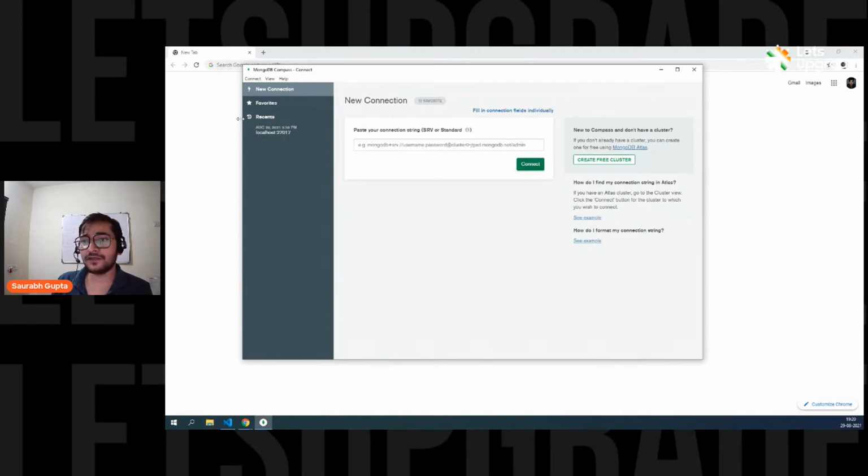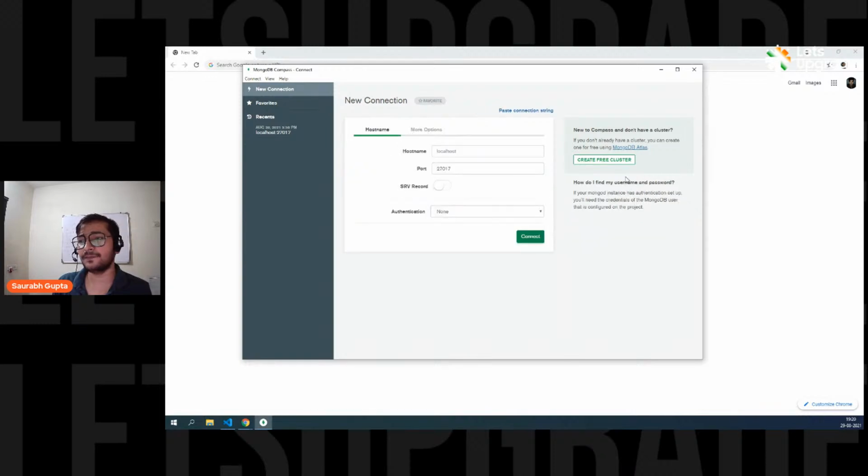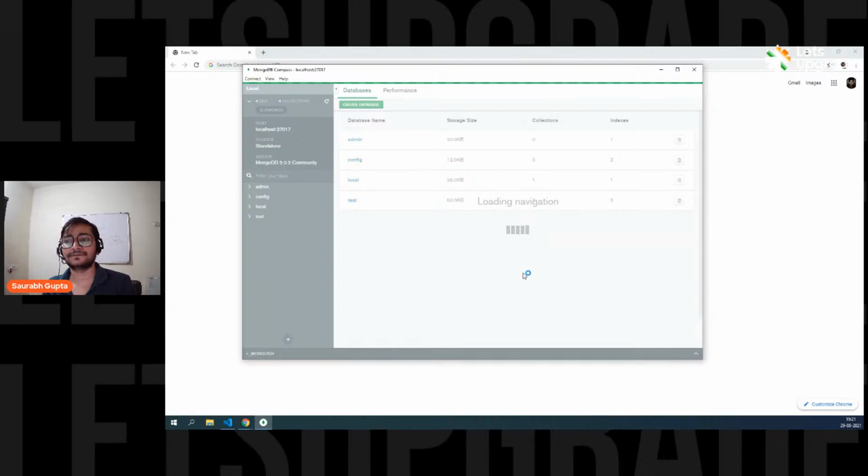The first thing that you have to do is, see, you can just come here. This is the server name, that is localhost. Why is it localhost? Because it is simply a local server. This is the port number it is running on. If you want to connect any other server, other than your local server, you simply have to write the host name and the port number. If it's a remote server, simply write your server name and your port number. Currently, I'm connecting my Compass to my local server, so the server name is localhost and this is the port number. And currently, I don't need any kind of authentication. If I'm connecting to a live server somewhere, it might need authentication, but right now I don't need it. And here we go, hit connect.